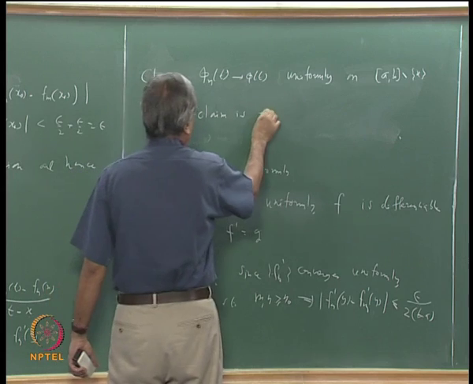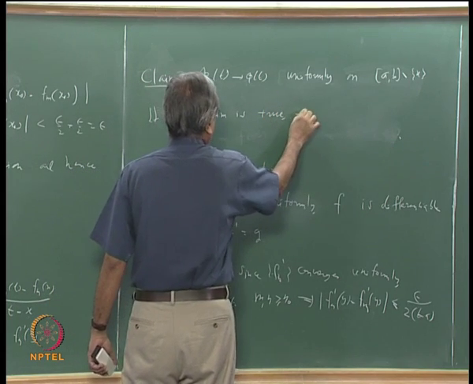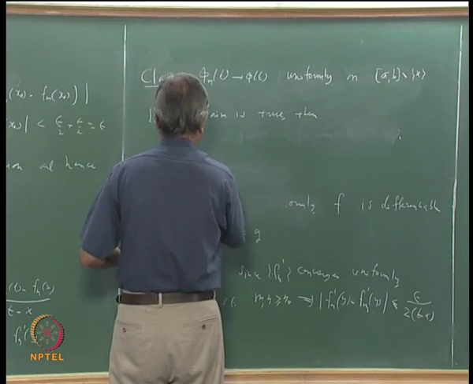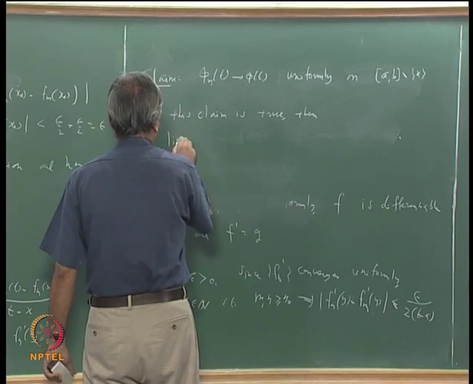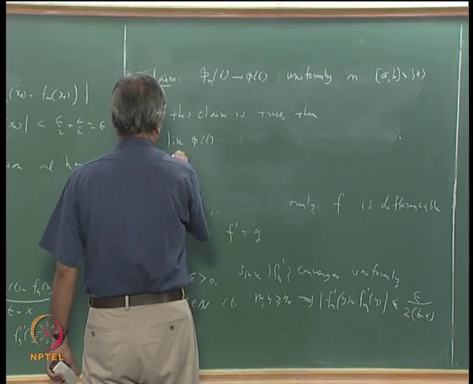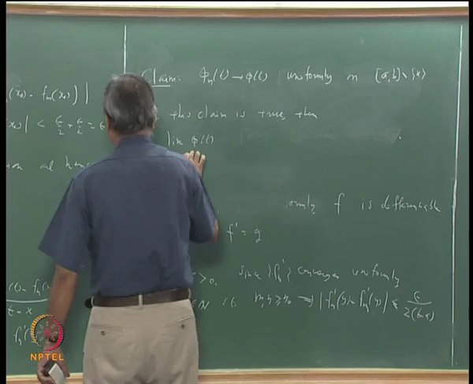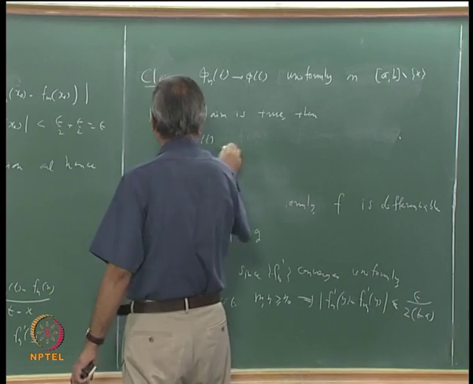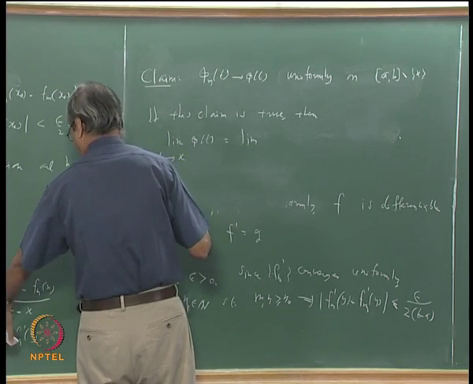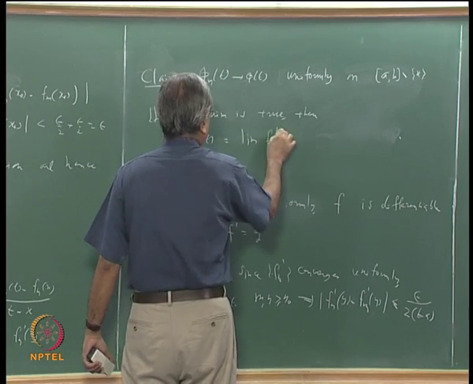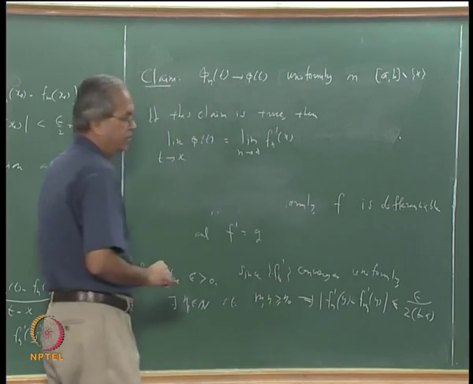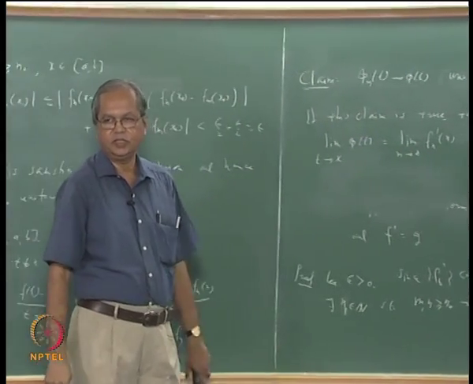If this claim is true, then the limit of phi(t) as t tends to x should exist, and it should be the same as the limit of fn prime x as n tends to infinity.